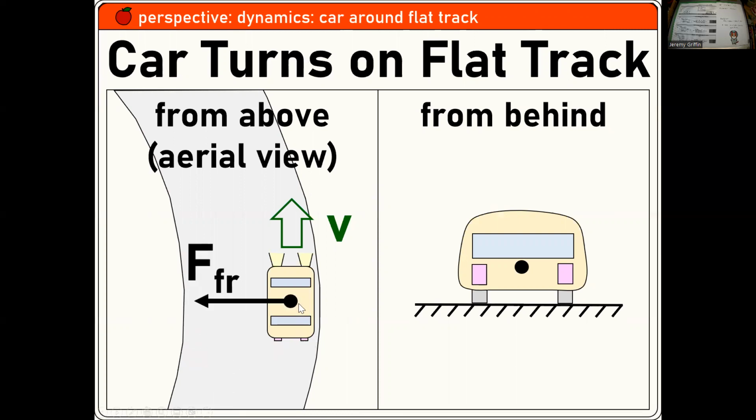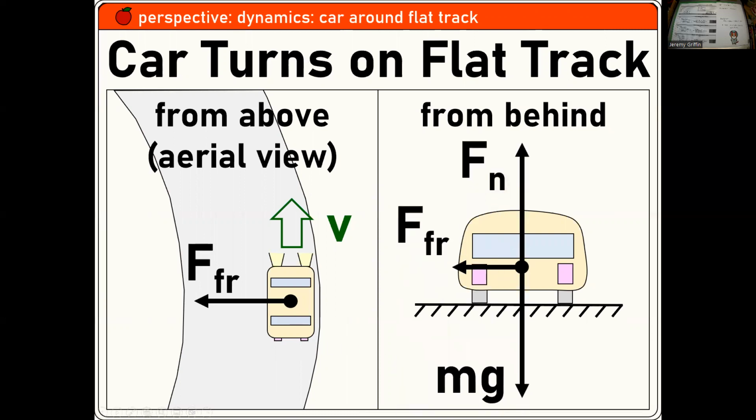So from above, that's the only force you would see, and then the other forces are going into and out of the page. Right. So from behind, it would look like this. Weight down, normal force up, and friction force would be allowing it to turn. That would be forcing it that direction.